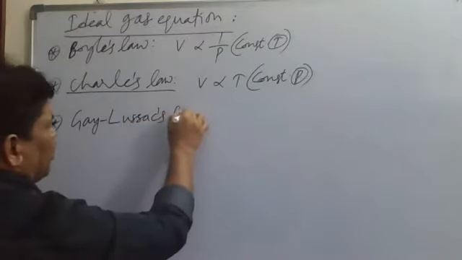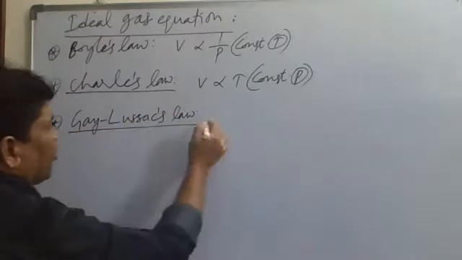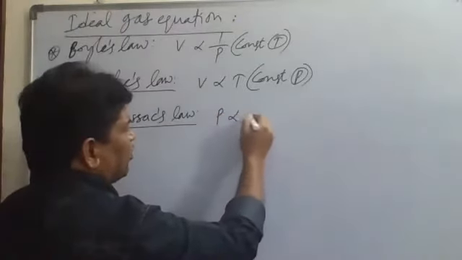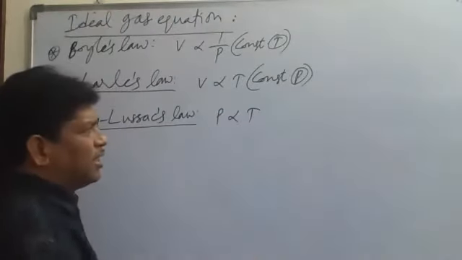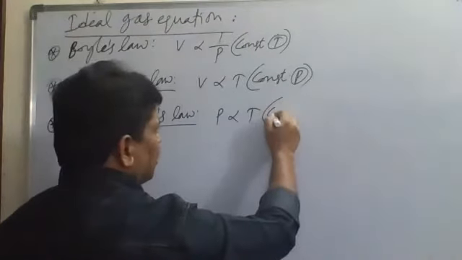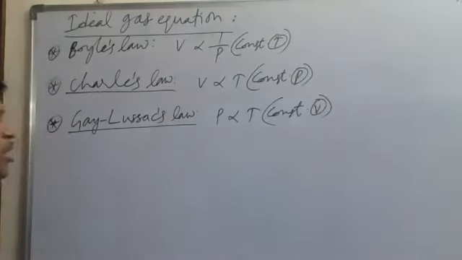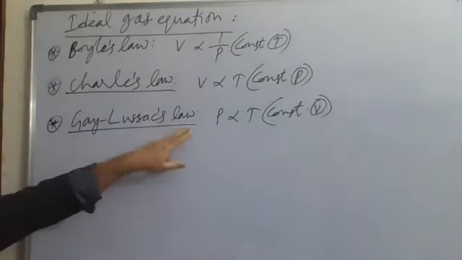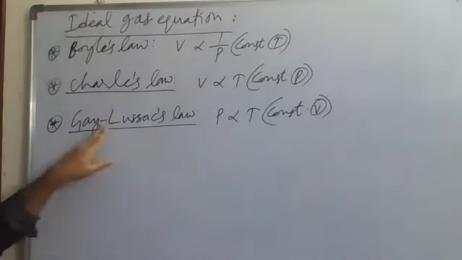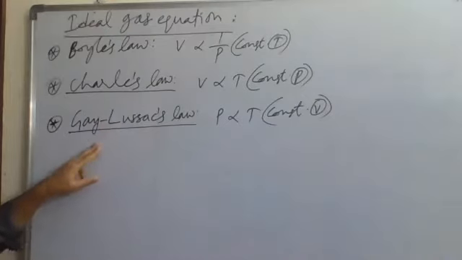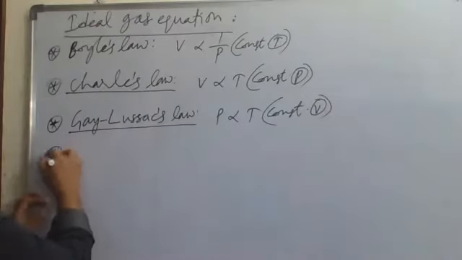Gay-Lussac's law. According to Gay-Lussac's law, pressure is directly proportional to temperature at constant volume. At constant volume, the pressure of a gas is directly proportional to temperature. This is called Gay-Lussac's law.